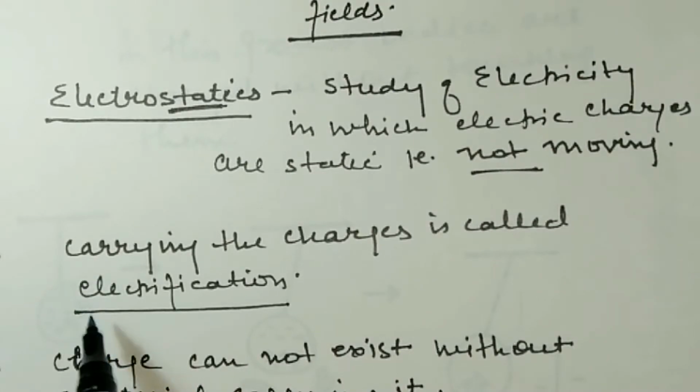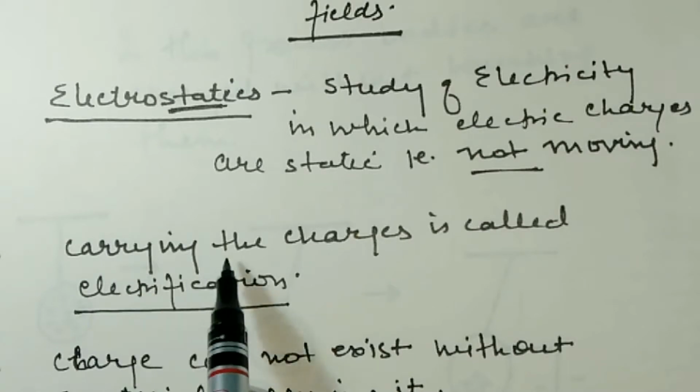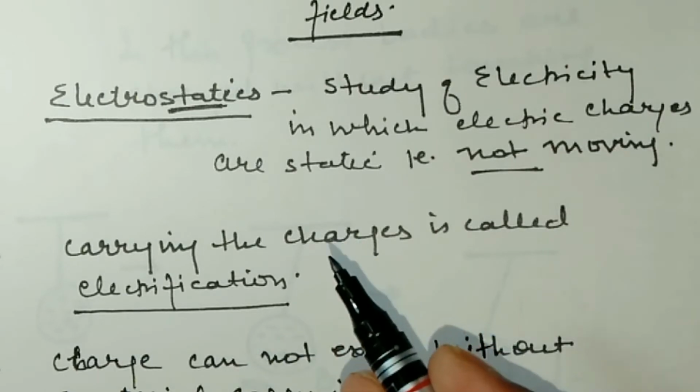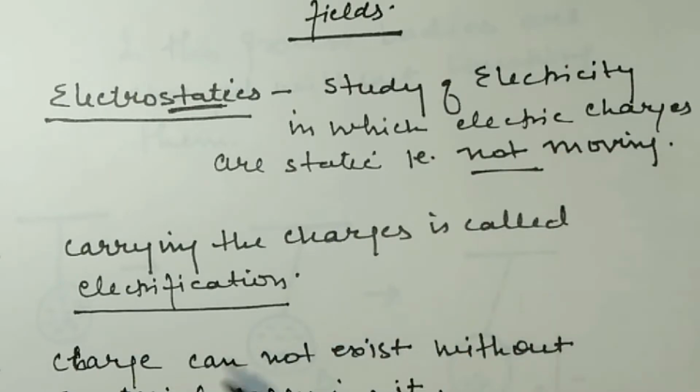The second term is electrification. What is electrification? The carrying of charges is called electrification. Means if the body is getting charged, we can say that the body is electrified, or the process or the phenomenon is known as electrification. So the carrying of charges is called electrification.